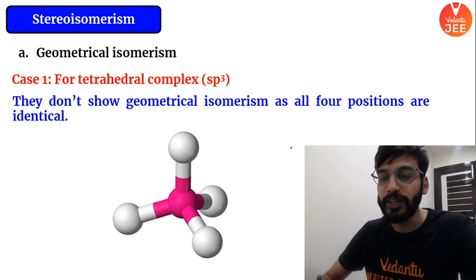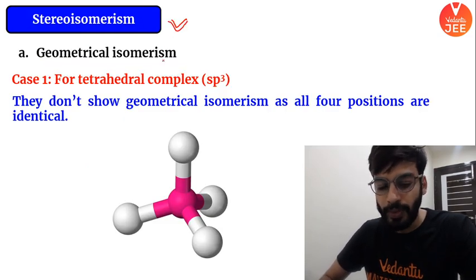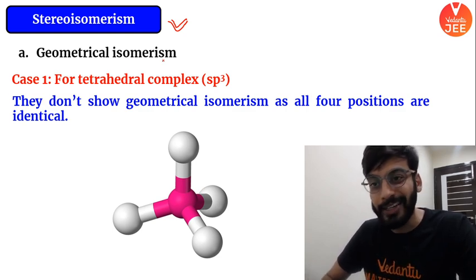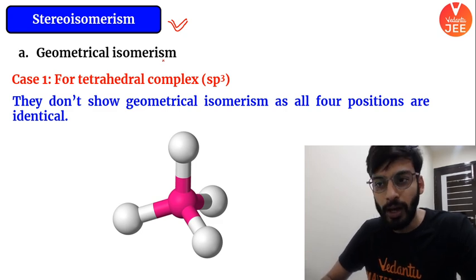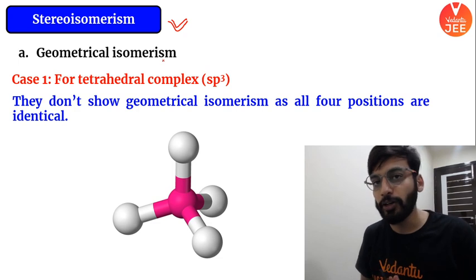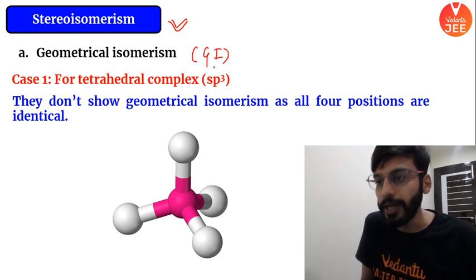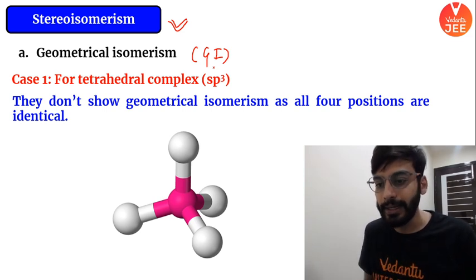All right. So first, stereoisomerism. But what is stereoisomerism? I explain. Now this category I am going to start, geometrical isomerism, ठीक है? For tetrahedral complex, how do I understand GI? Let us discuss one by one in detail.